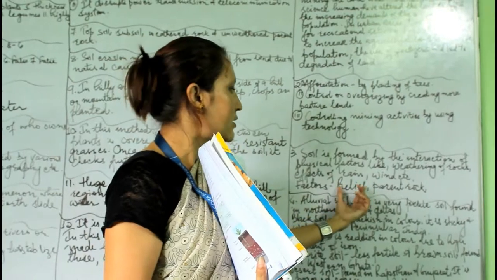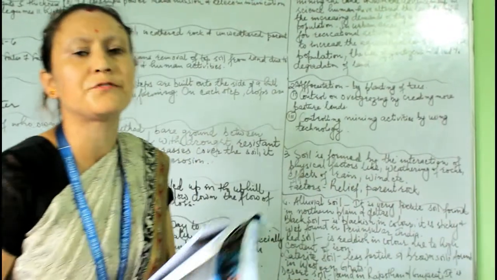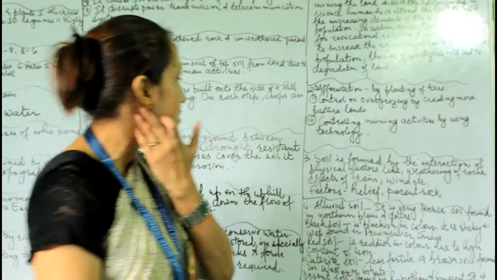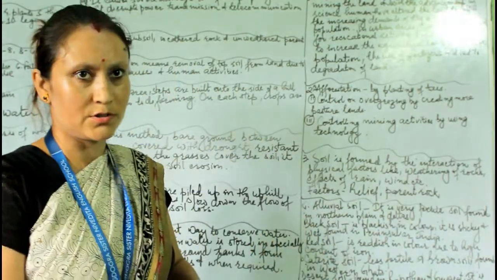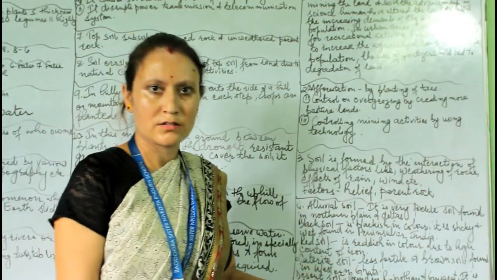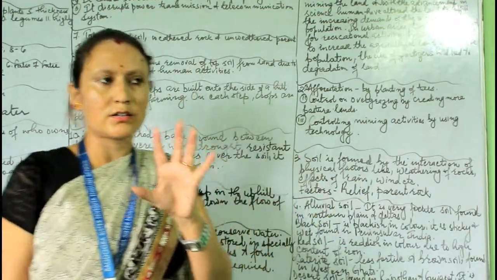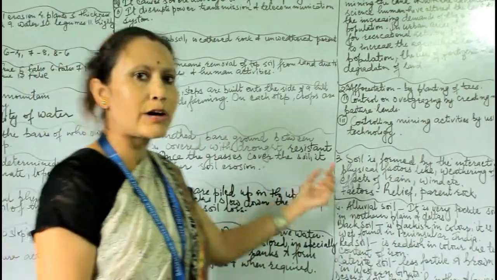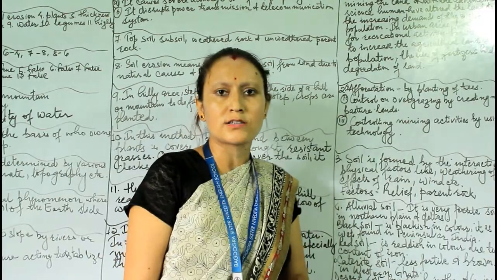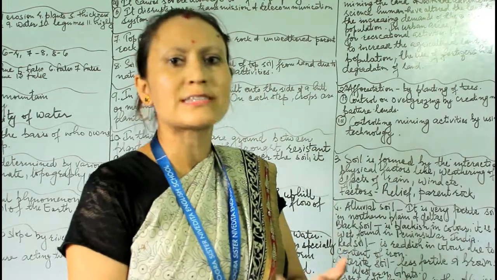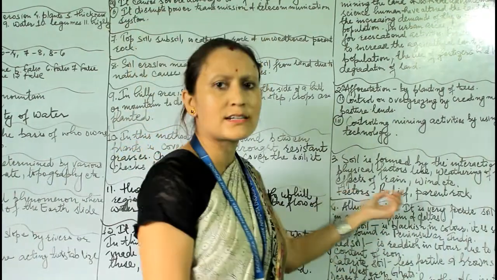I'm discussing here about relief and parent rock. So relief, the features, the area, the geographical boundary, also helps the formation of the soil. Yes, dry regions, we have discussed in the types of soil. In a dry region, definitely the desert type of soils, consisting especially of sand, form. So these are the factors.